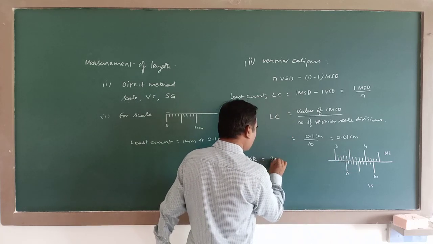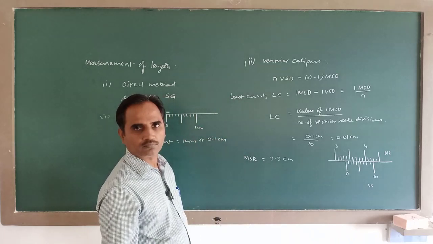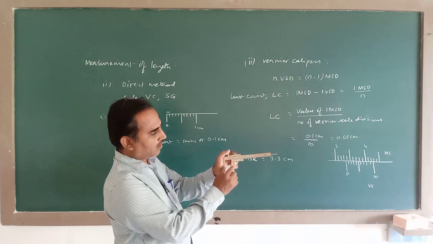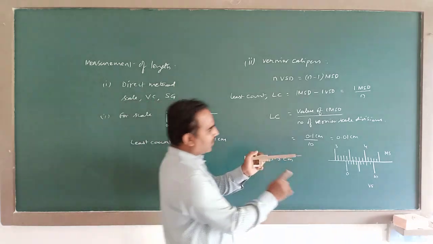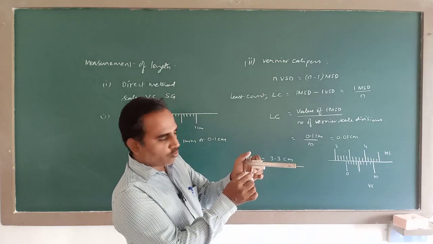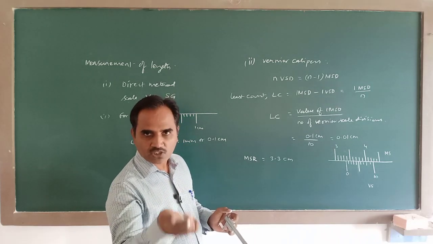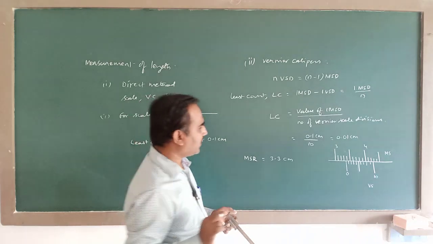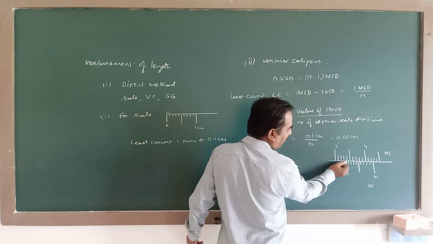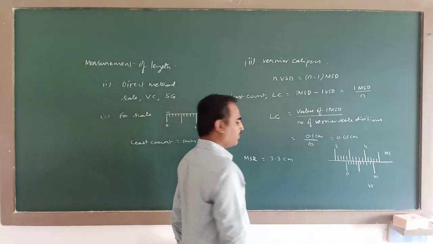That is 3.3 centimeter. Understand? So after fixing the object between the two jaws, the main scale and vernier scale look like this. Now to measure this length, first you have to note down the main scale reading. So the reading on the main scale just before the vernier 0, that is 3.3. This is vernier 0. Before this vernier 0, this is the reading. So this reading is 3.3. So this is the main scale reading.